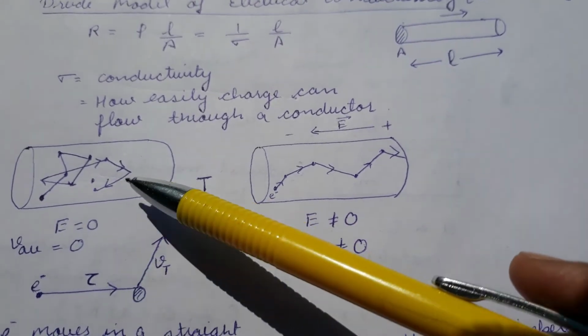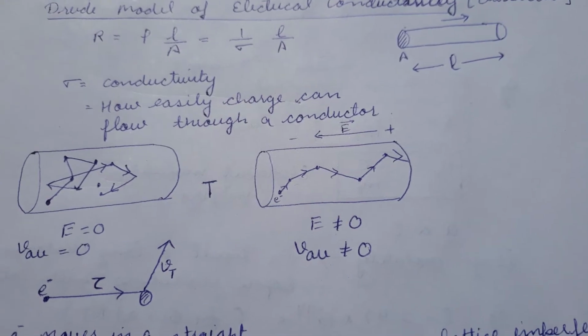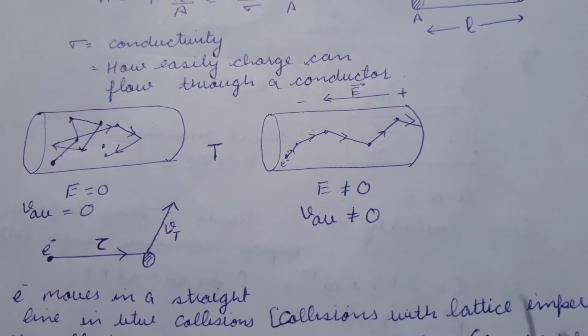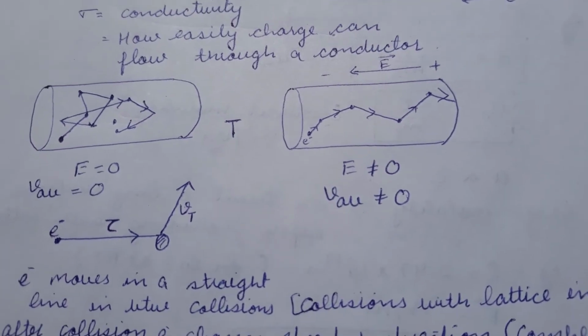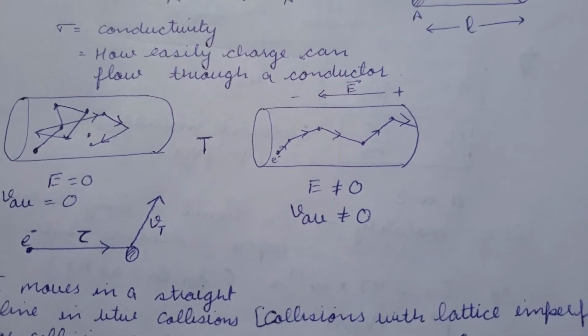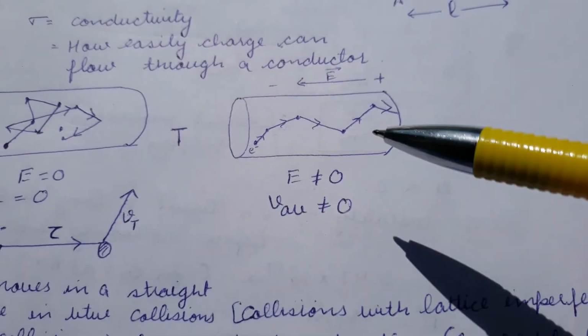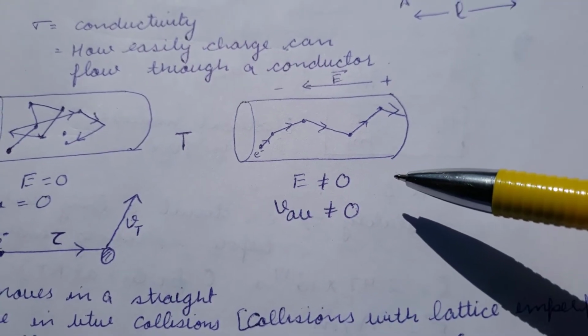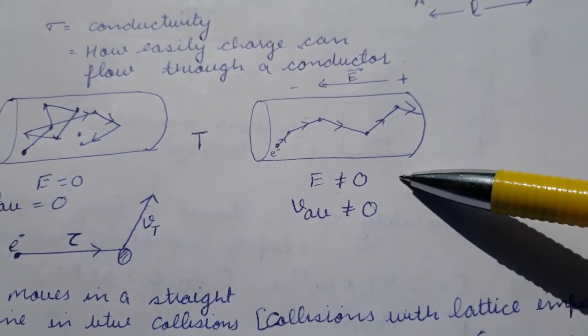In the absence of an electric field, the net motion is random in all possible directions, so there is no net motion in any particular direction. While in the presence of an electric field, there will be some net motion, and therefore there will be a flow of current.